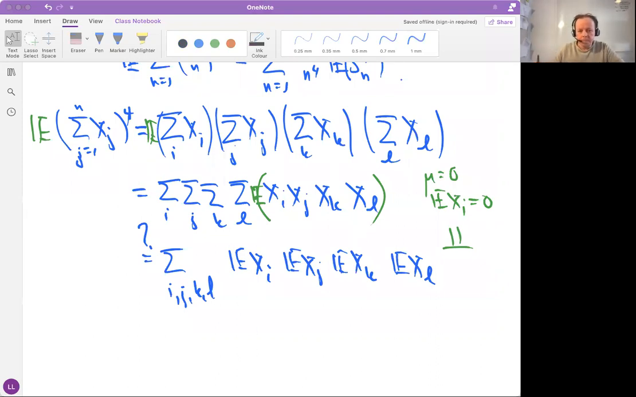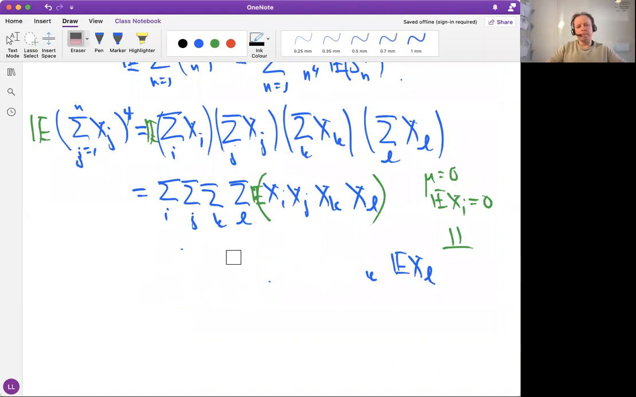Namely, there could be common indices. There might be i and j being equal, and those equal indices might actually contain some terms where i and j are equal. So in that case, we cannot factorize. We get xi squared here. So what we need to do here is be careful about these i and j indices which overlap each other.